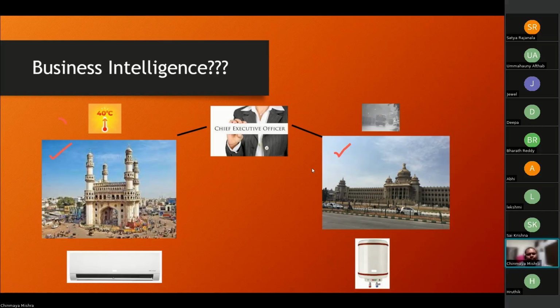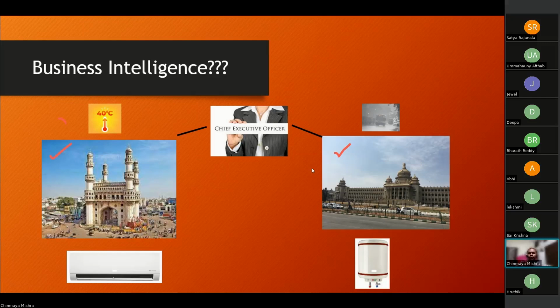So what happened, guys, is that someday at the year end the performance results are out, and we as the founder of the company get to know about the sales of air conditioners for this financial year. Now, what's the financial year? In India, it's April to March. In the US, it could be from January to December, right? Different companies have different financial years. So for India, because we are saying this financial year, April to March, we got to know that the sale of air conditioners has gone up in Hyderabad, whereas it has gone down in Bangalore.